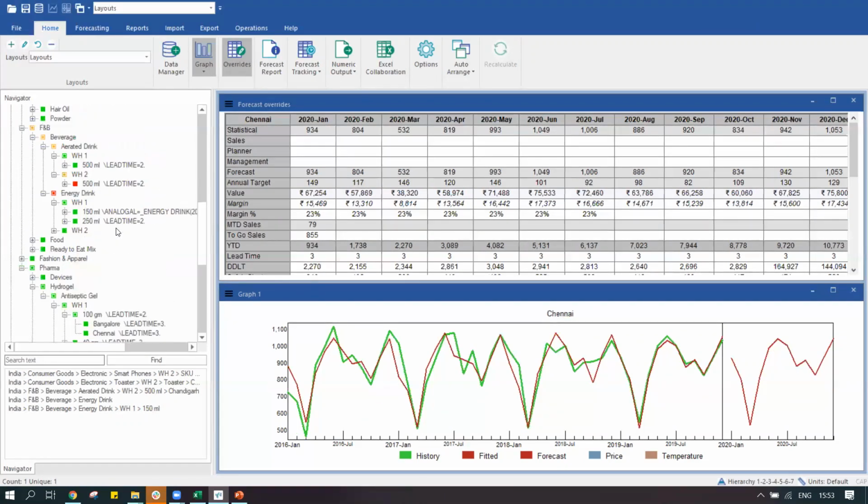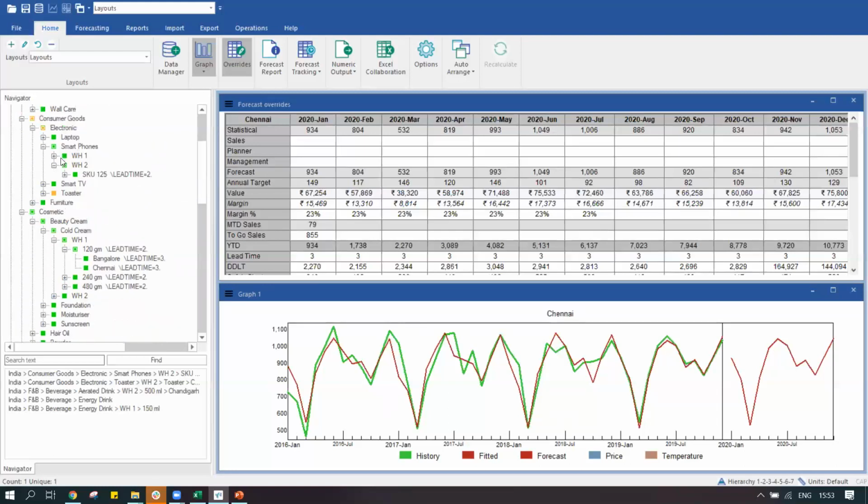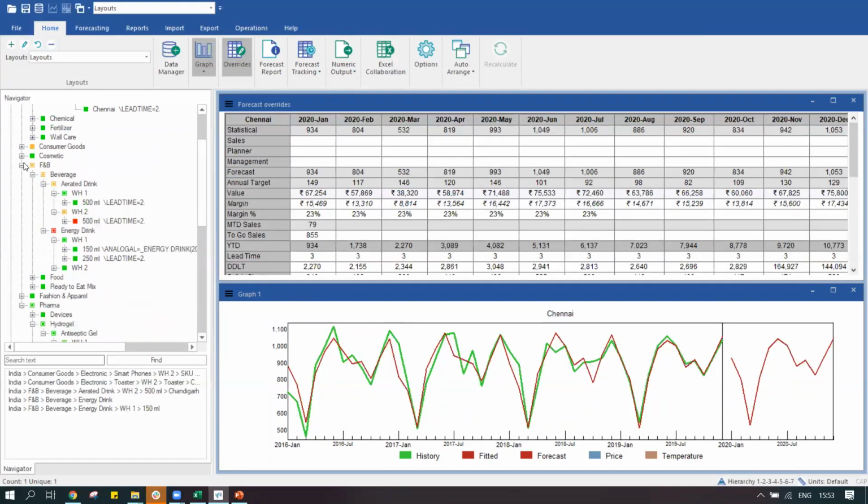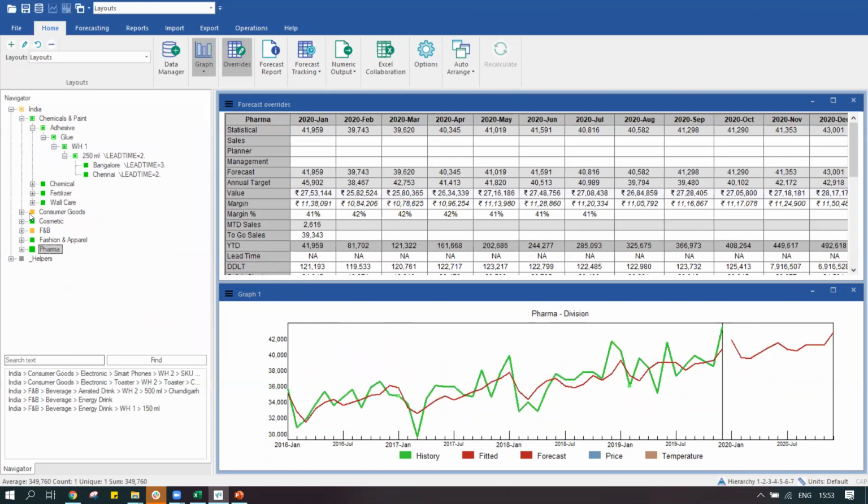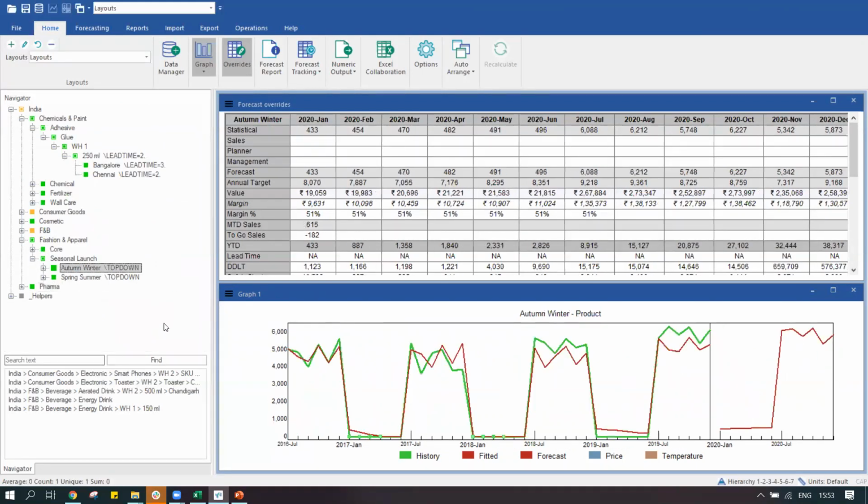But say there are certain categories. I'll just quickly close this up. I have one option to show over here. Say, for example, there are frequent phase-in phase-out scenarios, where a particular new product is introduced which is relevant only for 3 to 4 months, and then it gets phased out, and then we add a new product.